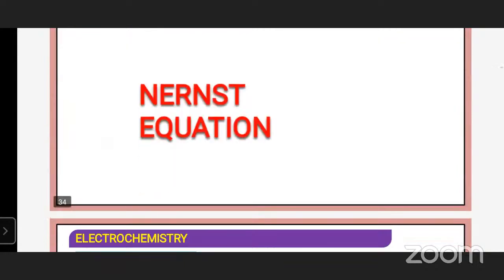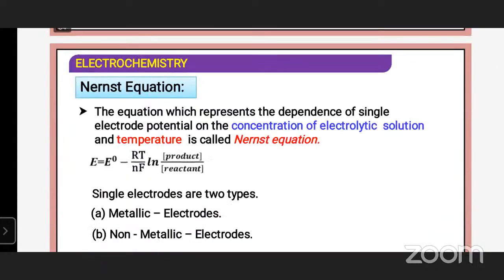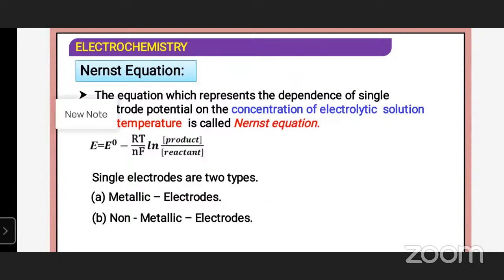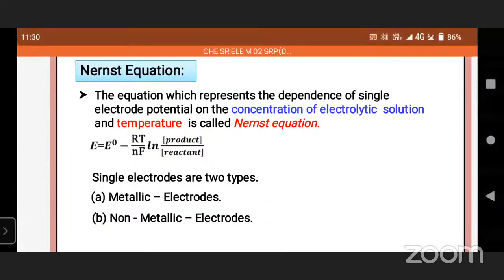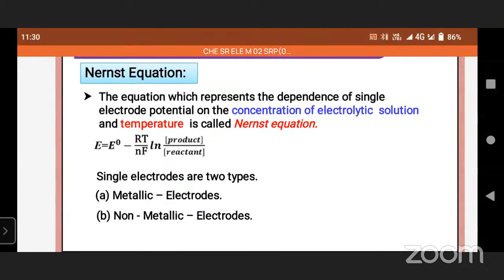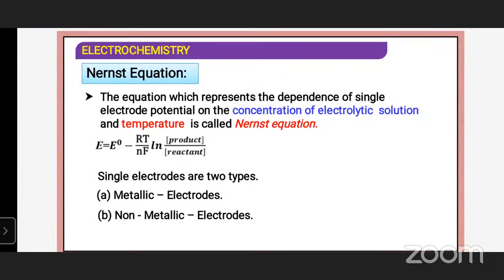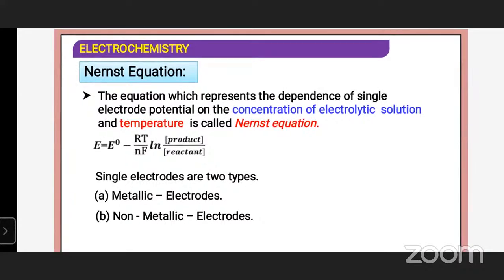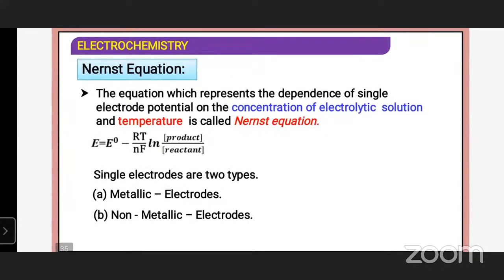Nernst equation. What is the Nernst equation? Okay, students, listen carefully. It has been pointed out earlier that the tendency of a metal to lose electrons, or the tendency of an ion to gain electrons, depends upon the concentration of ions in solution.